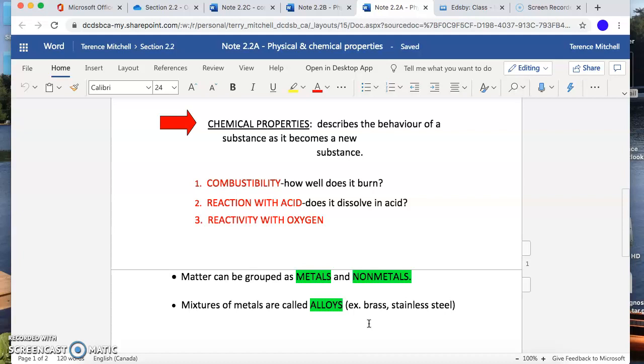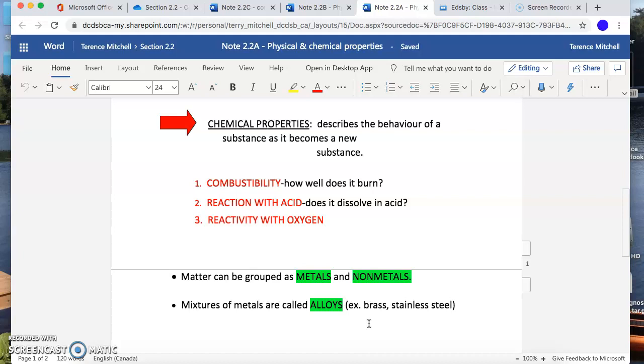And will it react with oxygen? Does our quarter react with oxygen? Our quarter is an alloy. It's a mixture of metals that's designed not to mix with or react with oxygen, but many things do. So your bike chain, it reacts with oxygen over the wintertime, and you get a layer of rust on it.